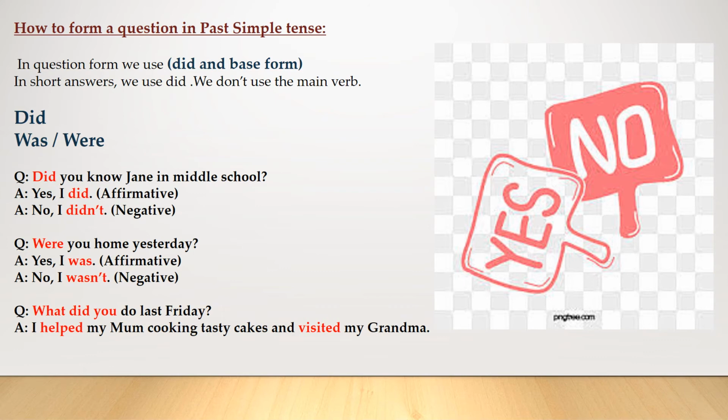For example, did you know Jane in middle school? To answer in the affirmative, we say, yes, I did. To answer in the negative, we say, no, I didn't. Were you home yesterday? To answer in the affirmative, we say, yes, I was. To answer in the negative, we say, no, I wasn't. What did you do last Friday? This is a WH question. I helped my mom cooking tasty cakes and visited my grandma.